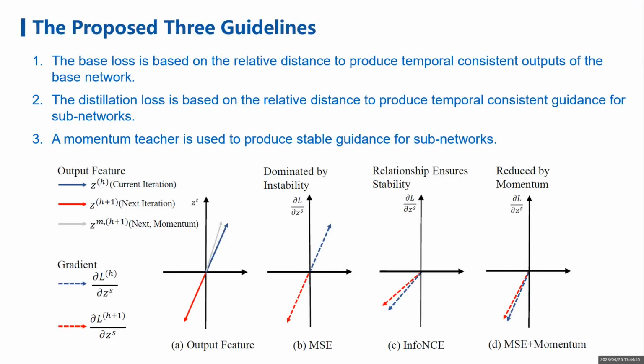We can summarize 3 guidelines to ensure the temporal consistency of guidance. First, the base loss is based on the relative distance, like InfoNCE. Second, the distillation loss is based on the relative distance, like InfoNCE. Third, a momentum teacher is used to produce stable guidance. We will empirically find that at least one of the 3 guidelines needs to be satisfied to make it work for the USNet framework.